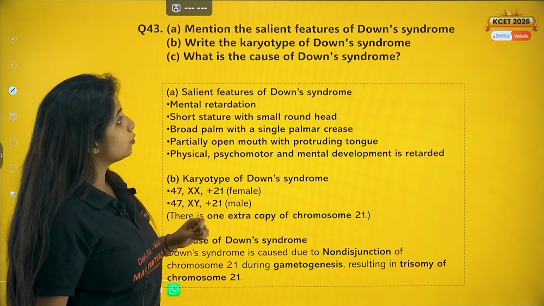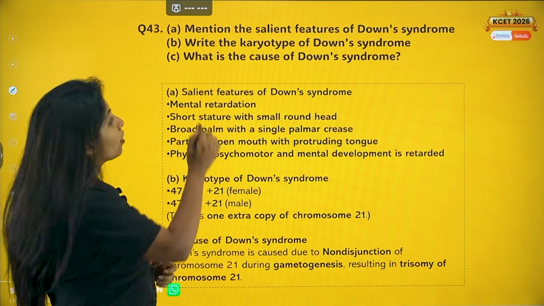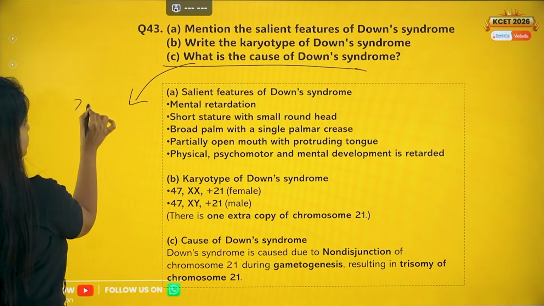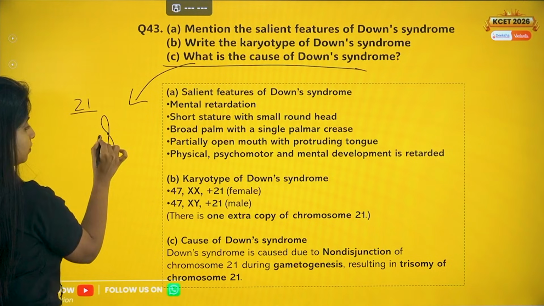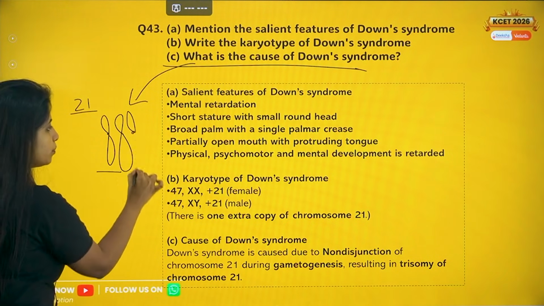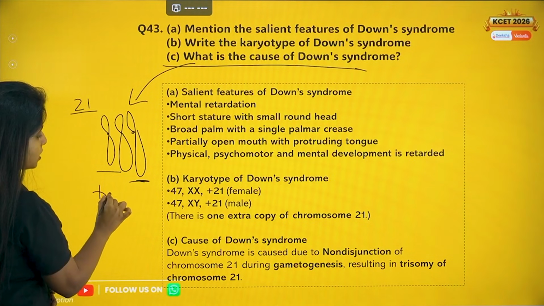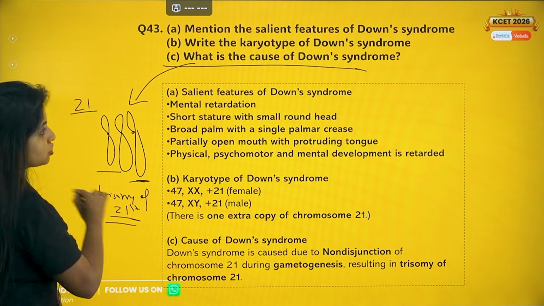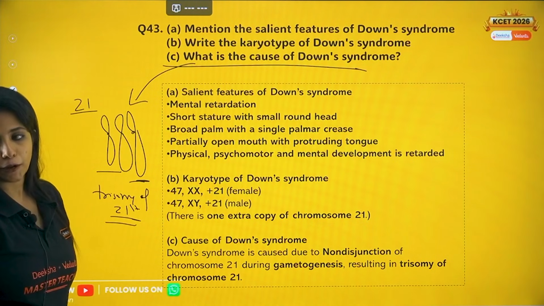Now what is the karyotype of Down syndrome? What is the cause of Down syndrome? That is the first question. I'll answer that first. So initially we have the 21st chromosome. We get one copy from one parent, another copy from another parent. But over here you have one more extra copy. Now you call this trisomy of the 21st chromosome. Now you can make the karyotype.